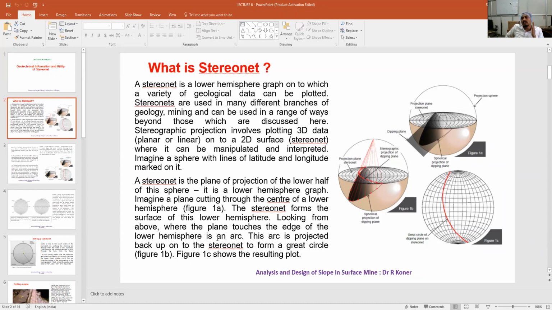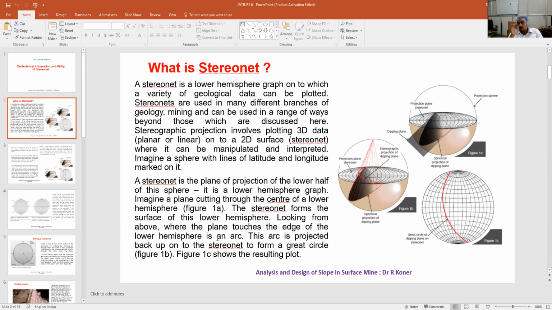So this stereonet is basically a lower hemisphere graph onto which you can plot a variety of geological features: faults, folds, discontinuities, 2D features as well as 1D features, 3D features as well as 2D features. So for the 3D feature, a plane, there will be a great circle that is linear. For the lineation structure, there will be a point in the stereonet.